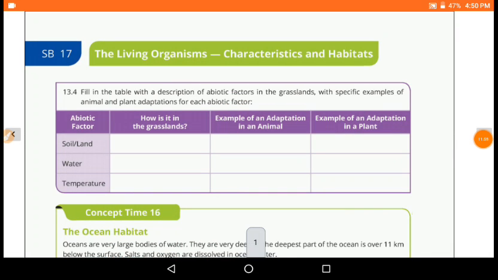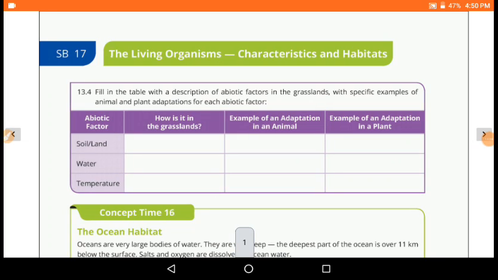Then today we also saw question number 13.3 from your practice question number 13 on SB17 that you have seen in this video. So first you have to write this question directly in the table which is available in your SB book.